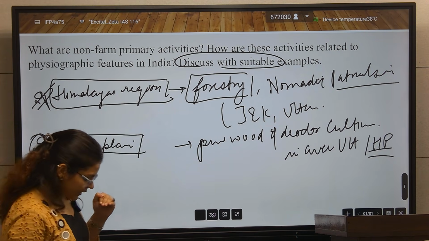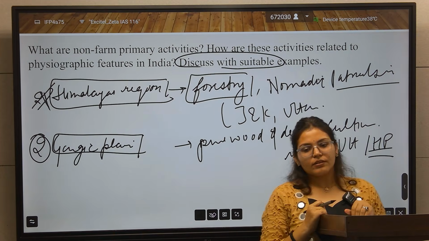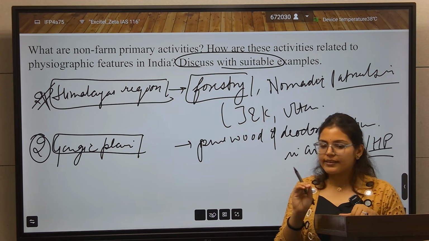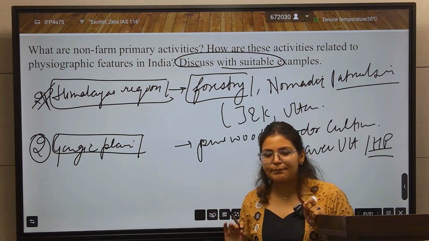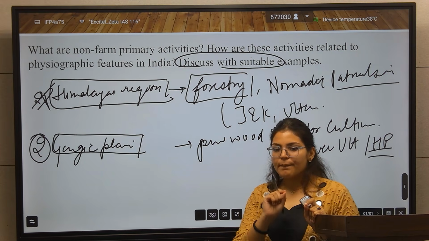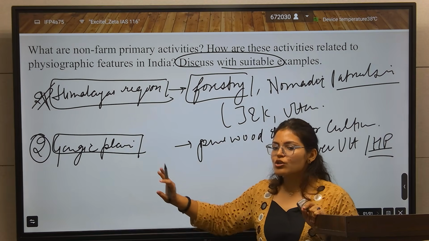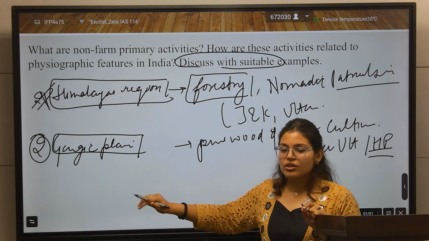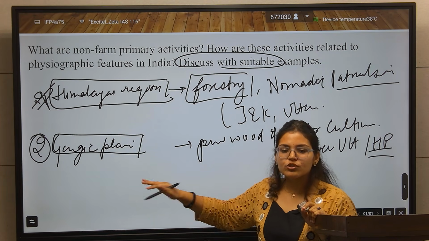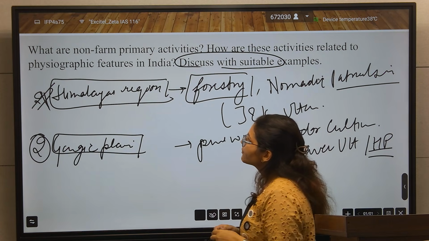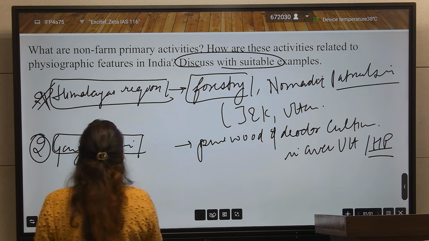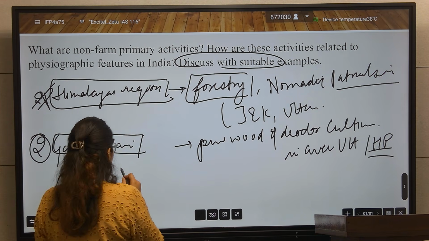So after that, what came? The Gangetic plain. What is the major activity? One major activity in the Gangetic plain is agriculture. But here we are talking about the non-agriculture primary activity, so we exclude agriculture. Other than agriculture, the basic non-farm major primary activity in the Gangetic plain is inland fisheries.